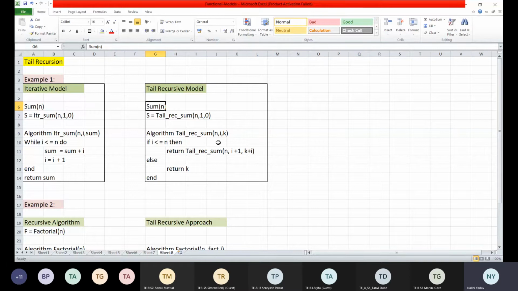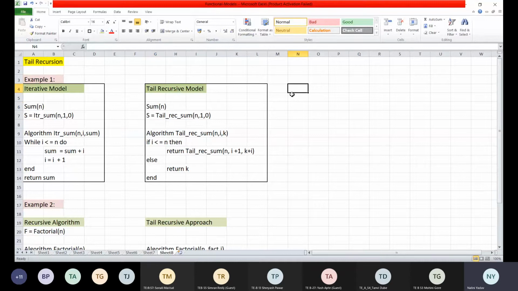Now what does this algorithm tail_recursion_sum do? It takes the input as n, i, k. Fine. So if i is less than or equal to n, then return tail_rec_sum(n, i plus 1, k plus i).